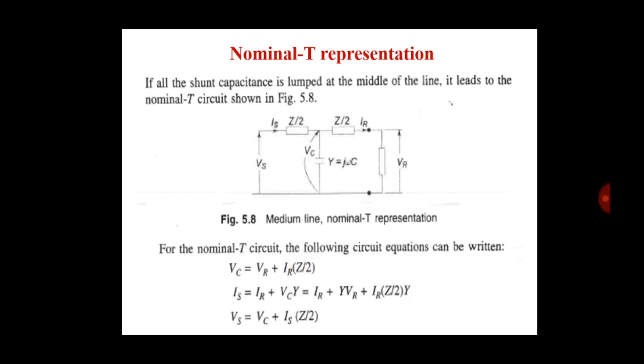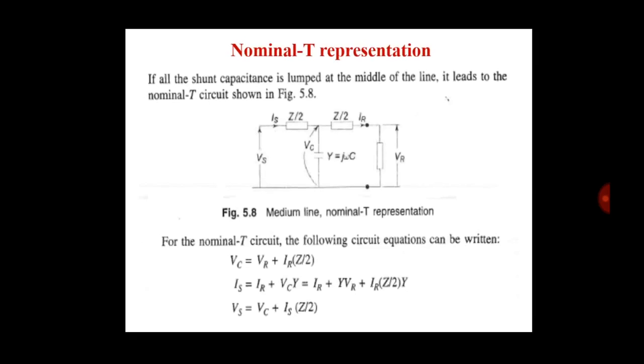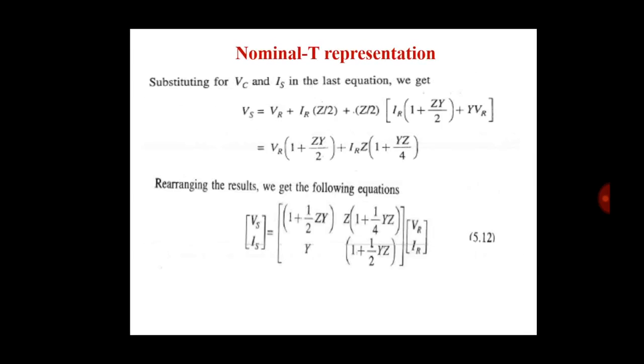Now put the value of IS in the equation of Vs. Substituting for VC and IS in the last equation, we have Vs is equal to VR plus IR into Z by 2 plus Z by 2 IR in the bracket 1 plus YZ by 2 plus YVR.